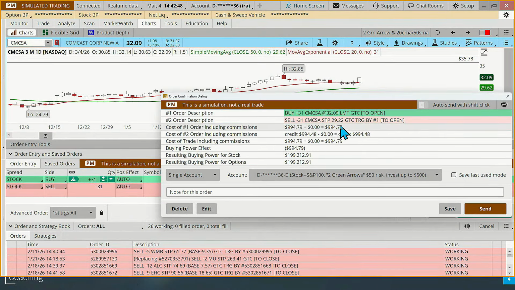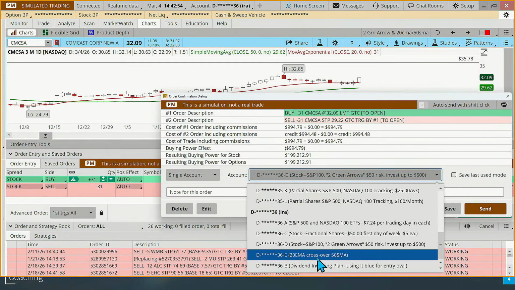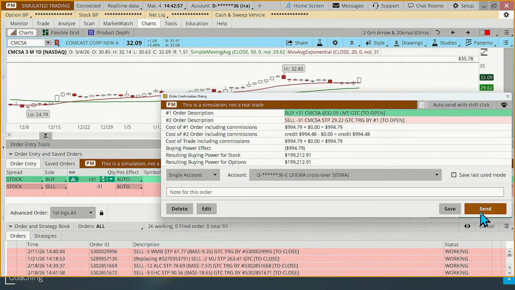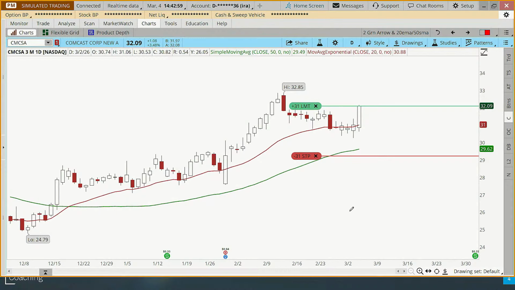And we have 2 green arrows here. Check our stop. Check the total purchase amount. And this one we're going to put down in our 20 EMA crossover plan and send that off. All right.